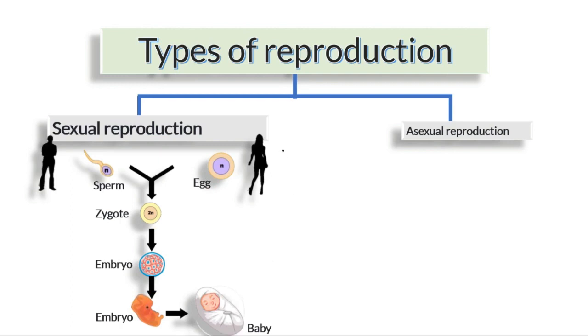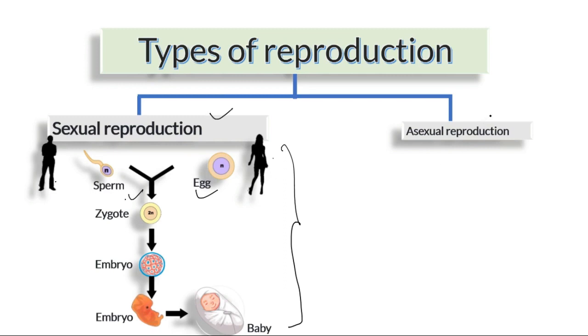What is to be understood is that sexual reproduction requires a sperm and an egg to start with. Who will give the sperm? The father. And the egg is there in the mother. Therefore the condition is that we require parents in sexual reproduction.